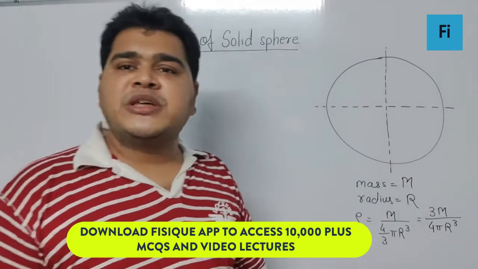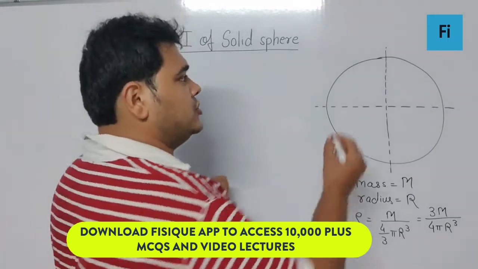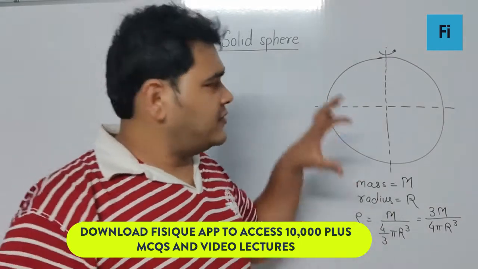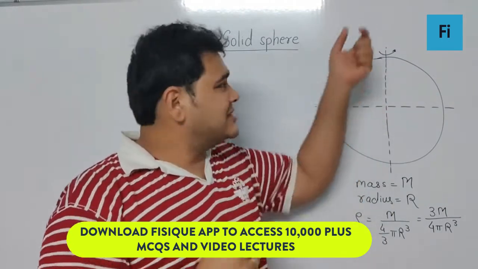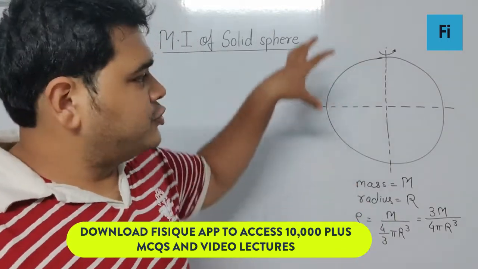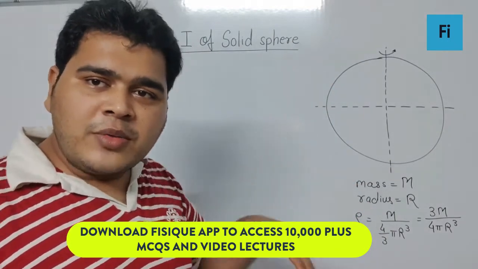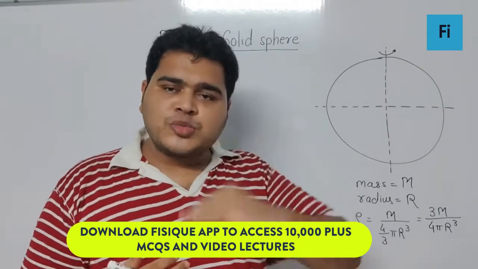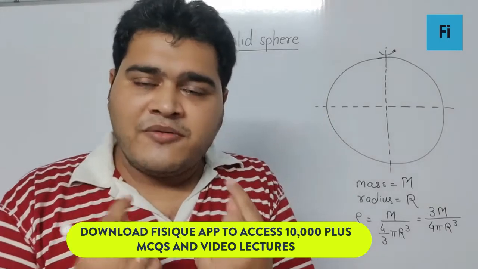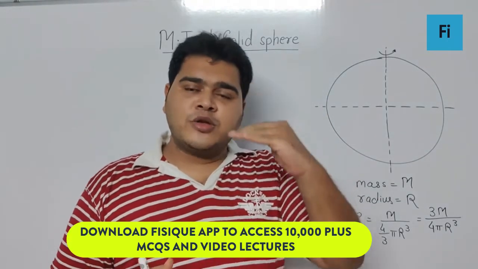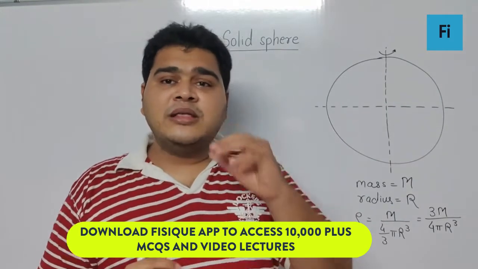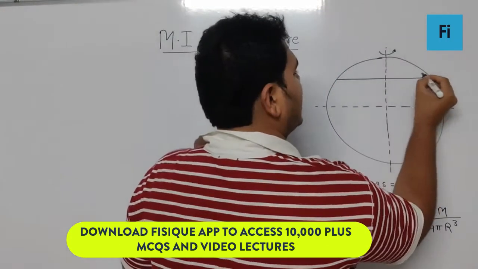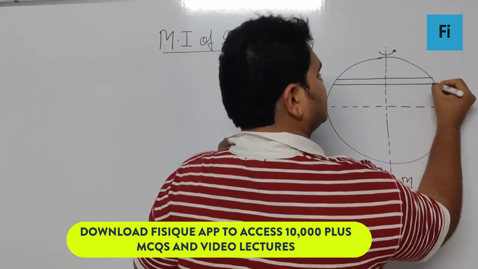Now to find its moment of inertia, obviously I am going to assume the axis of rotation for the sphere is nothing but the z axis. So I will cut this entire sphere, similarly to the hollow sphere. But for the hollow sphere, when you cut it into small pieces, they form thin rings, whereas for the solid sphere, when you cut it into small pieces, you are going to get thin discs. So please remember that. I'm going to have, say, one part like this.